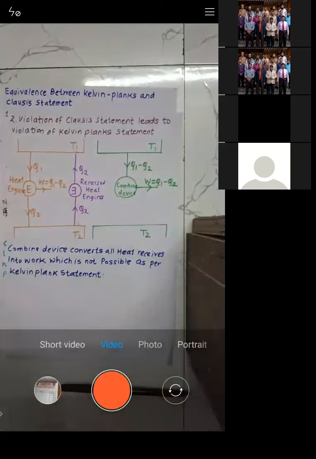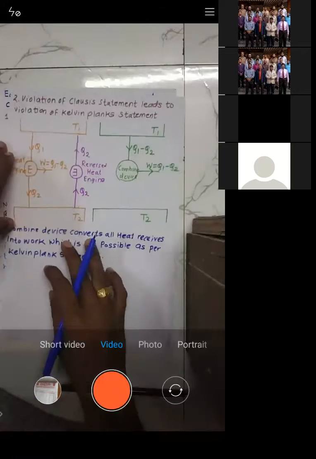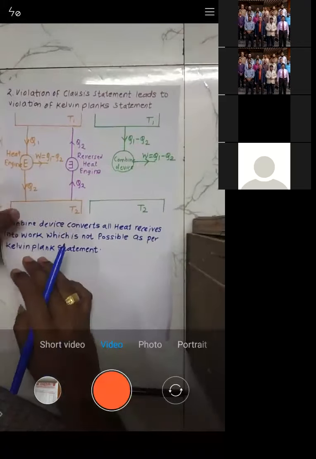Let me know, is that okay or not? Have you understood this one? Is it okay? Have you understood this one or not? Let me know. Have you understood both the statements?